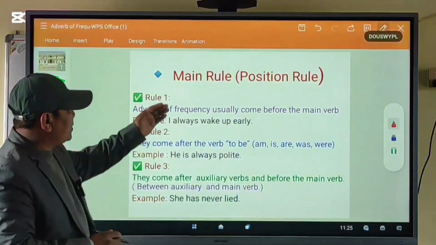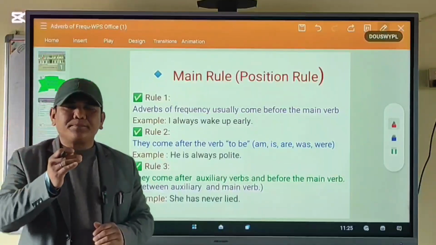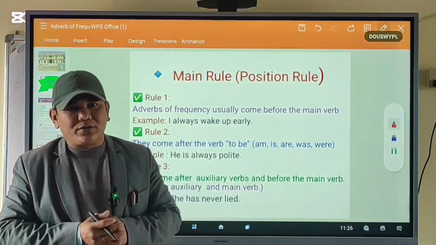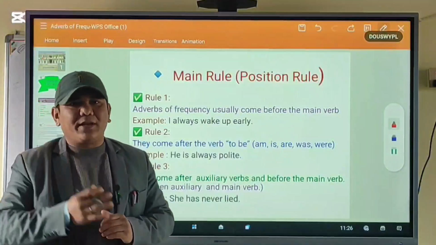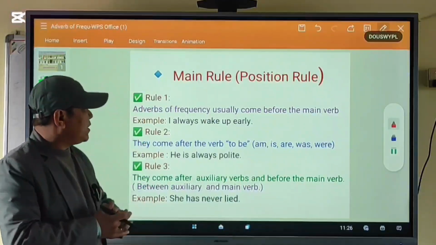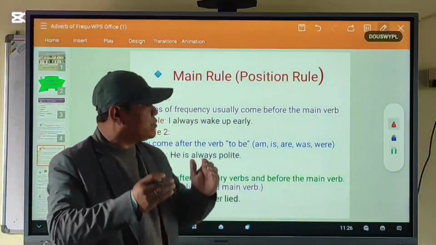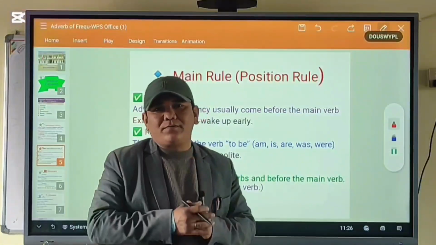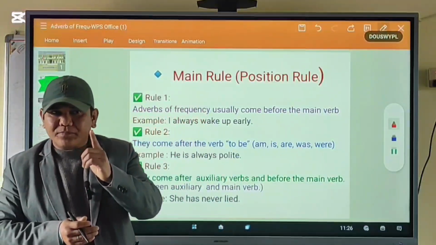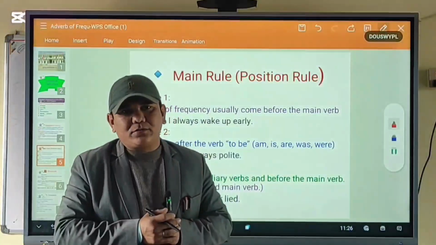Look at these positional rules, main rules. We use different adverbs of frequency in different situations. For example, we have 3 positional rules. Okay? Adverb of frequency usually comes before the main verb.